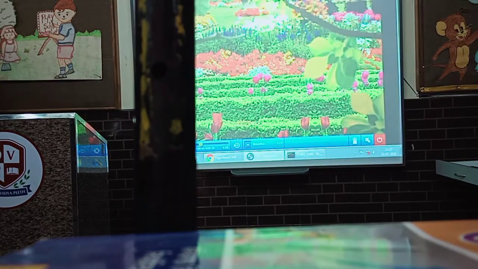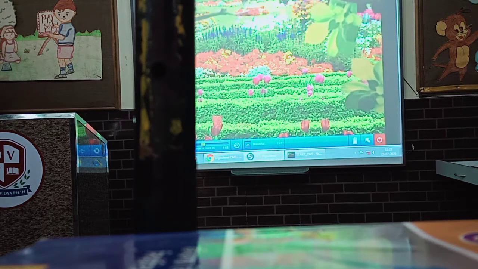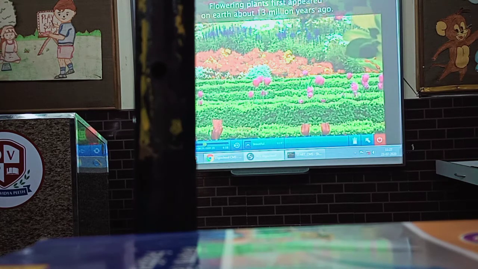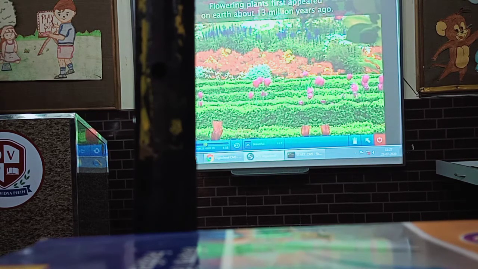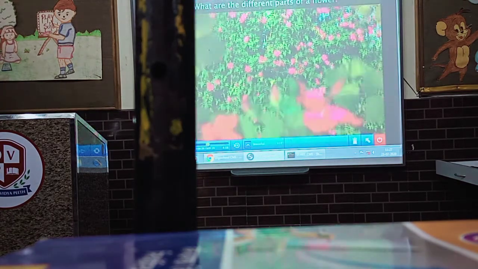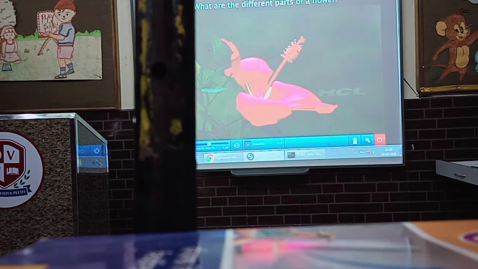Plants have been around for more than 400 million years, even before the dinosaurs roamed the earth. Flowering plants first appeared about 13 million years ago. That is a long, long time ago. How many of you have ever looked really closely at the inside of a flower? And have you ever wondered what these parts of the flower do?